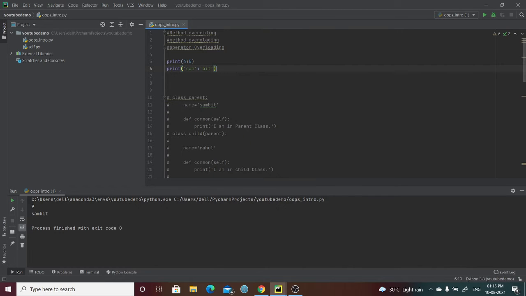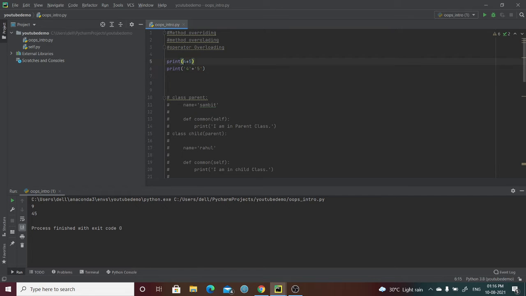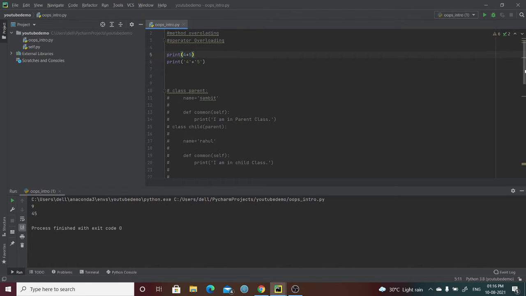If you run it, we can see 4 plus 5 gives 9, and if you add two strings it will give you something else. So this is basically called operator overloading: the same operator doing various tasks for different data objects or data types. Here for int data the operator is giving me 9, for string data it is giving 45, right? So this is operator overloading.